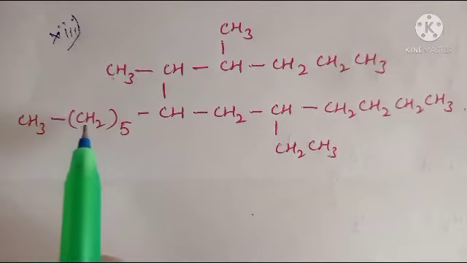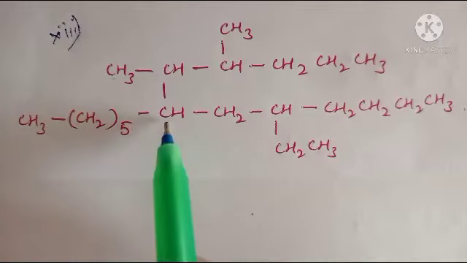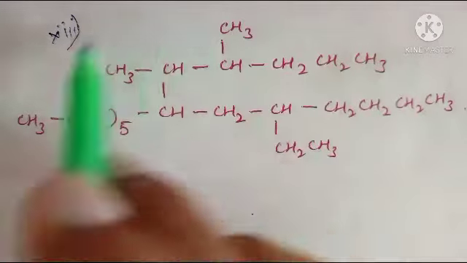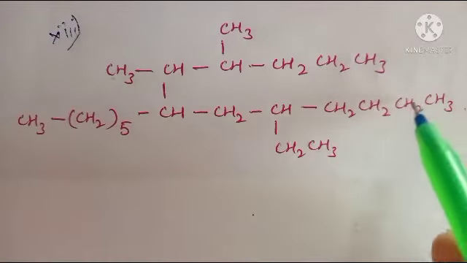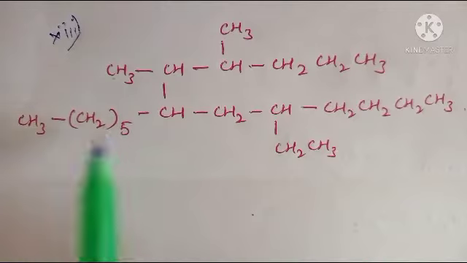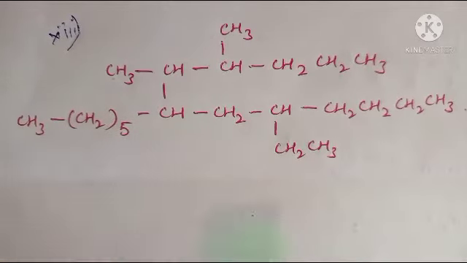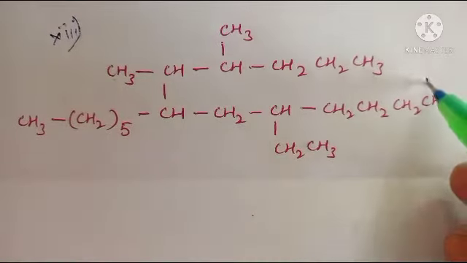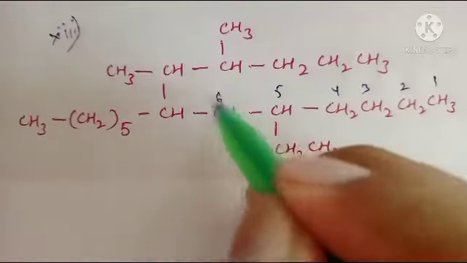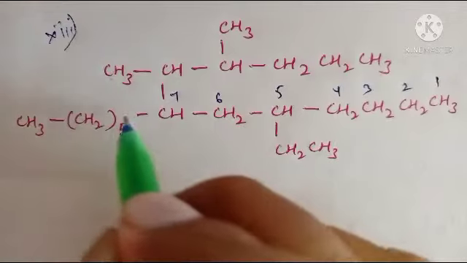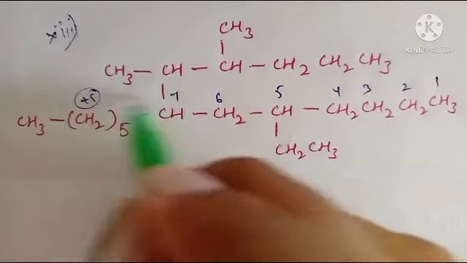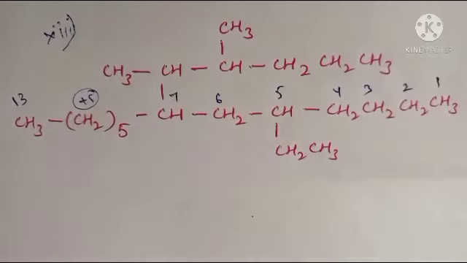So 1 and 5, total 6. For 7th carbon, 1 substitution is attached. From this side, 1, 2, 3, 4, 5th position. Here 5th position, from this side 7th position on substitution is present. So give the numbering from this side. 1, 2, 3, 4, 5, 6, 7. 7 and these are plus 5. Plus 5. So 12, last one, this is 13.